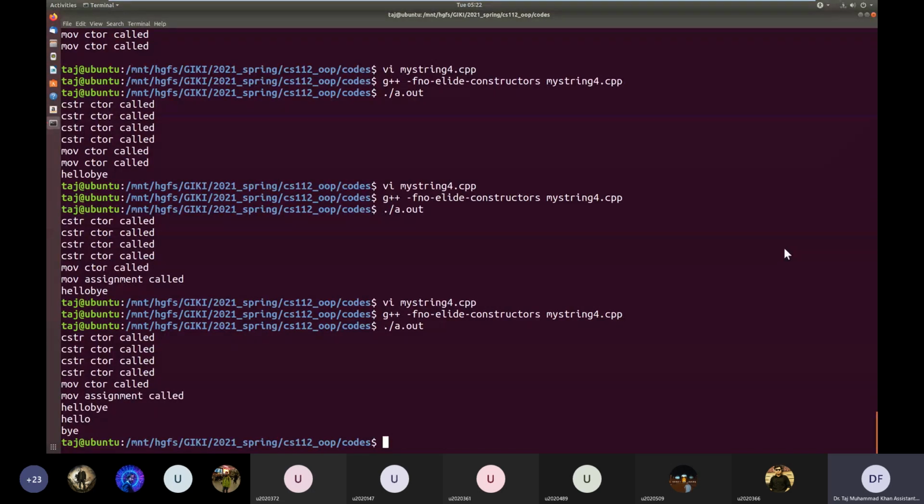No, P which is being passed inside this constructor, here it was LHS. It's not S1 or S3. If you remember this plus operator, let me go to the code.